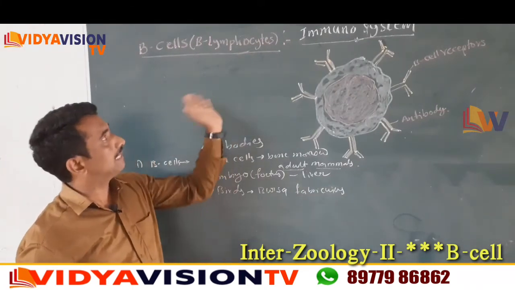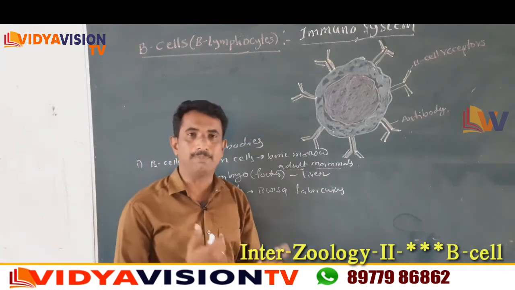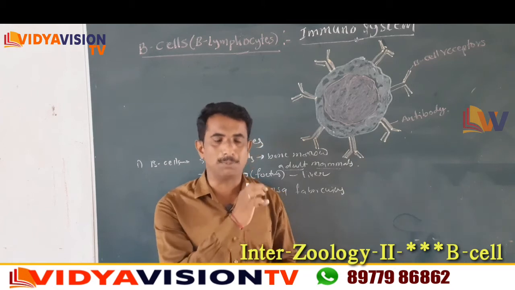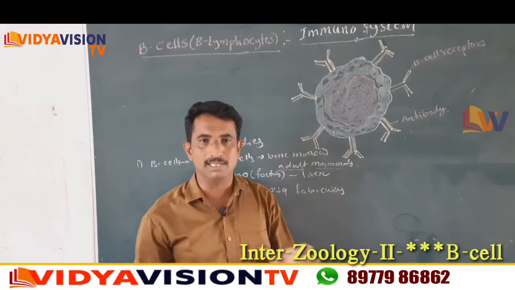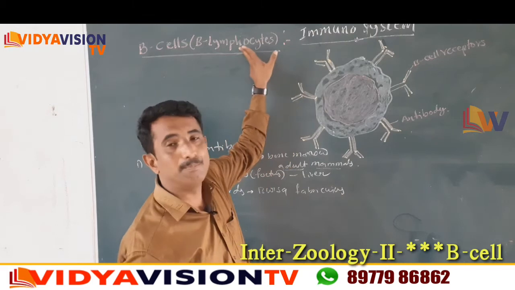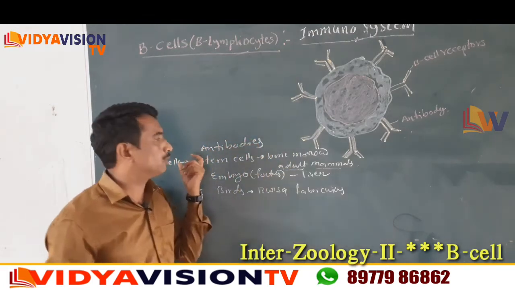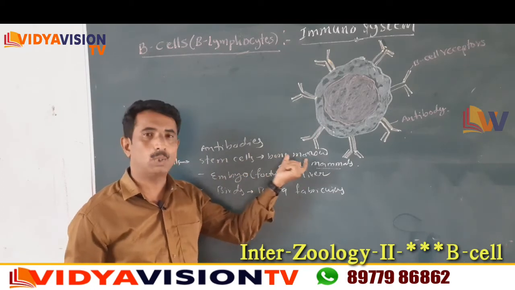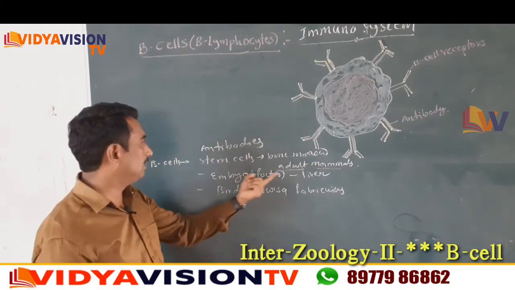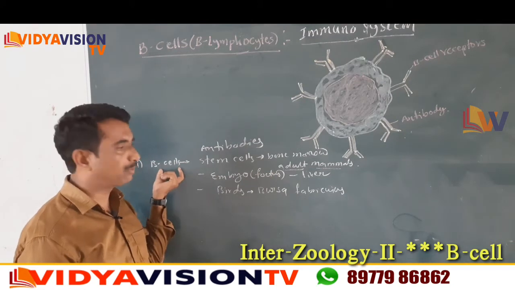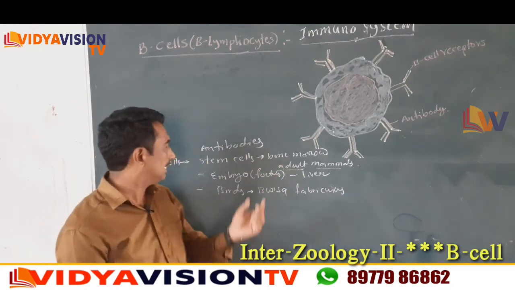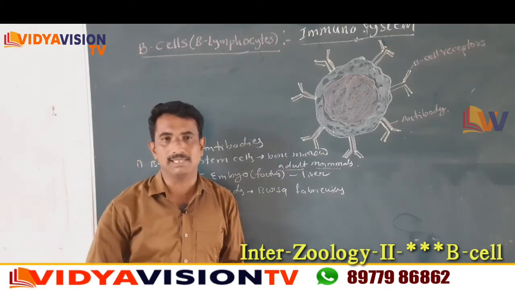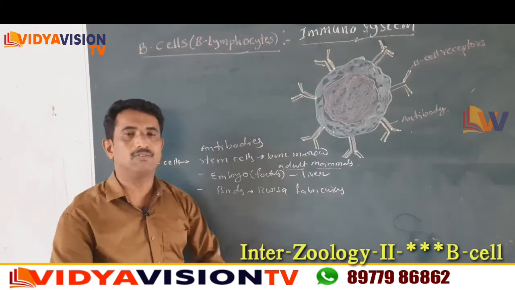Now what is the definition of B cells? A cell capable of producing antibodies and capturing the circulating antigens is called a B cell or B lymphocyte. The B lymphocytes originate from the stem cells in the bone marrow of adult mammals, from the liver in the embryonic stage, and from the Bursa fabricius in birds. So these are the origins of B cells.